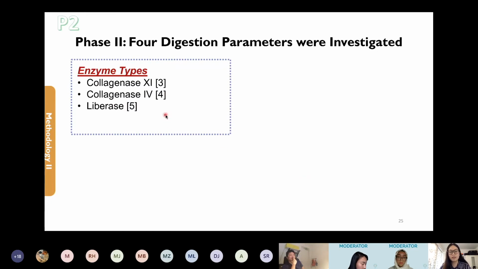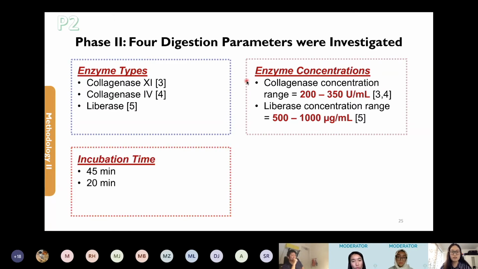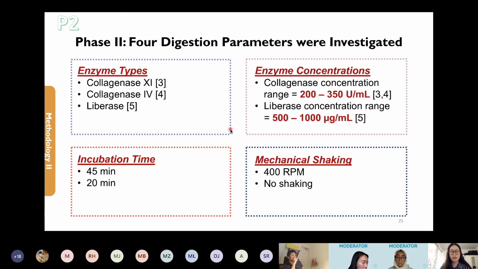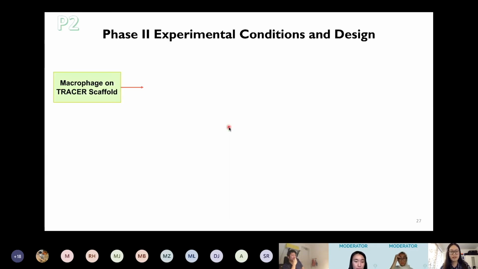For enzyme types, we selected collagenase 11, collagenase 4, and liberase, as they were commonly used for tissue dissociation. For enzyme concentrations, we also determined 2 optimal ranges for collagenase and liberase. We also decided to investigate whether incubation time and mechanical shaking played a role in our digestion results. Our hypothesis is that a strongly digestive enzyme with lower concentration and shorter incubation time will give us the most optimal results. So here goes the experimental procedure.